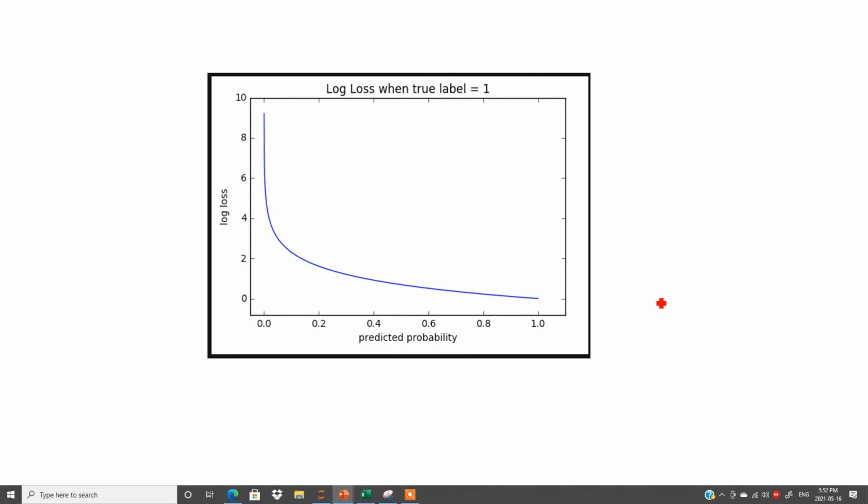If we draw a graph, this is the predicted value, this is the y hat, and this is the log loss. So the log loss value, as I mentioned, lies between 0 and infinity. See, if predicted value is 0, log loss value is here. As our predicted value increases, the log loss approaches 0. If it is 1, this is 0, right? If our predicted value is 1, log loss is 0. It means we have a perfect model.